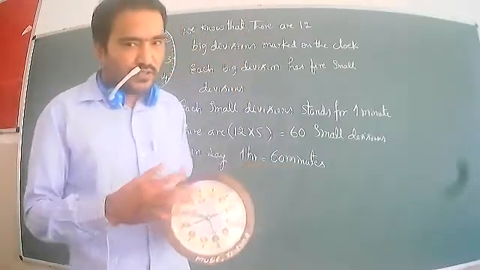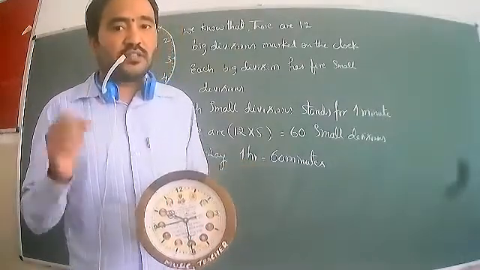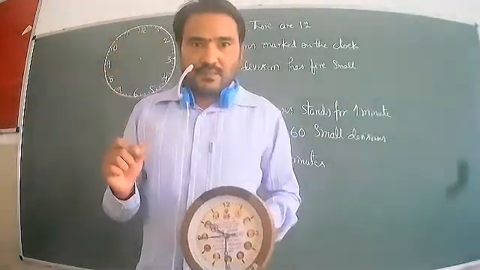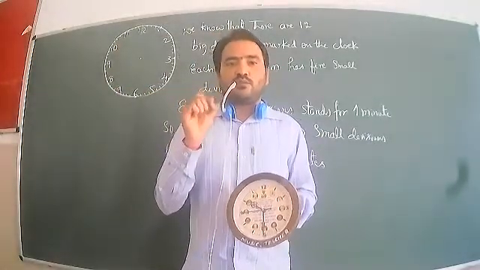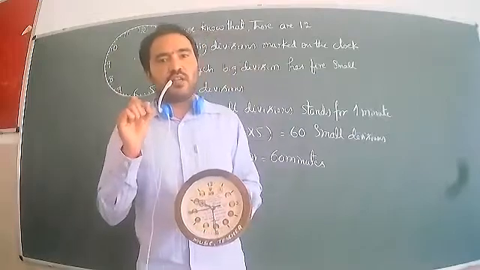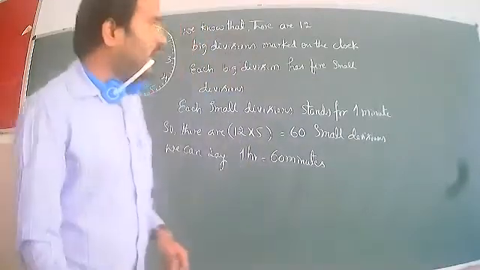Look at that. In this clock there are small divisions too. What are the small divisions? These are 1 minute. These are 1 minute. Each small division we can call 1 minute. So we can look at that. I have written it on the board.